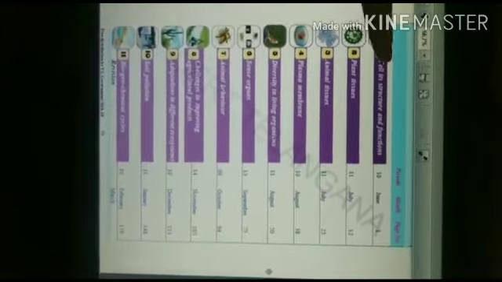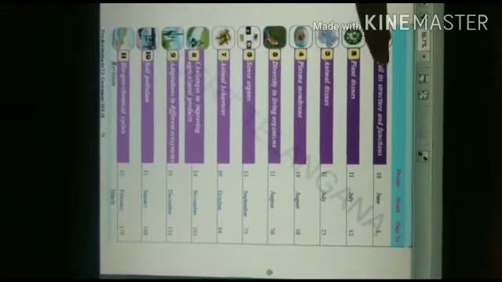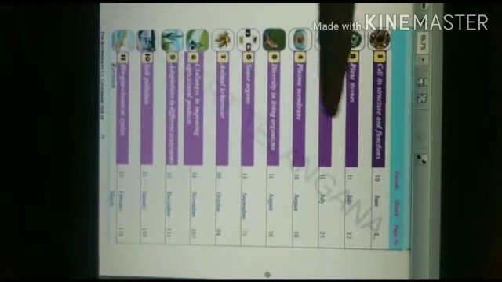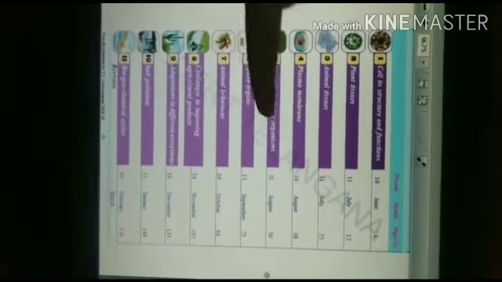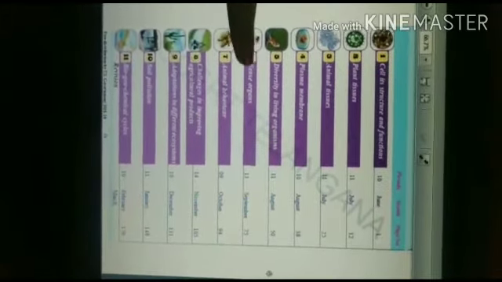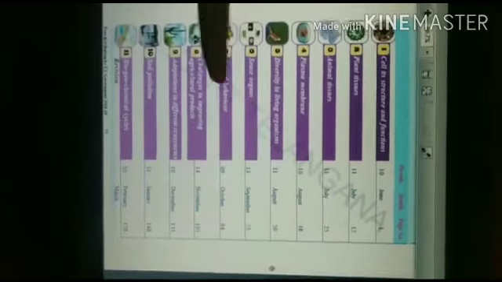We have already seen cells, tissues. So a group of cells make tissues. So a group of tissues make organs. So here we will study about the organs, different types of sense organs that we have in our body.